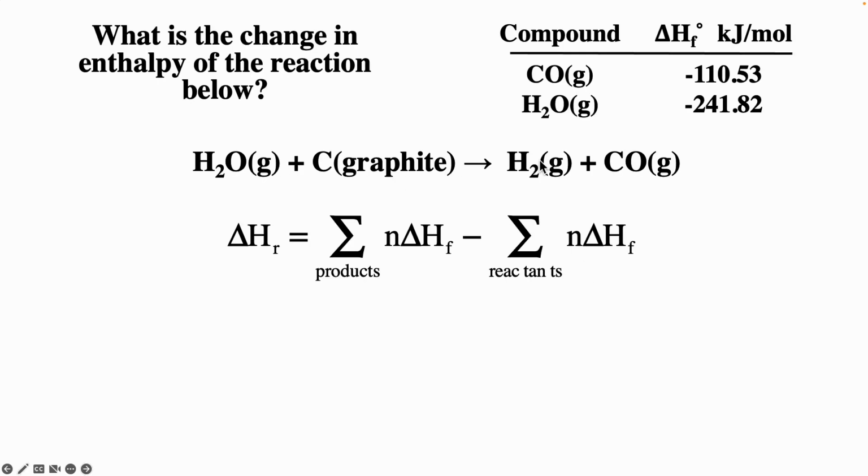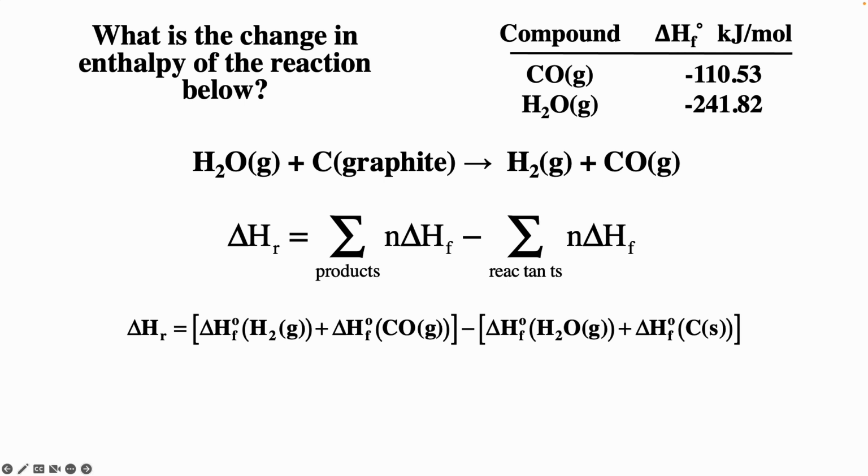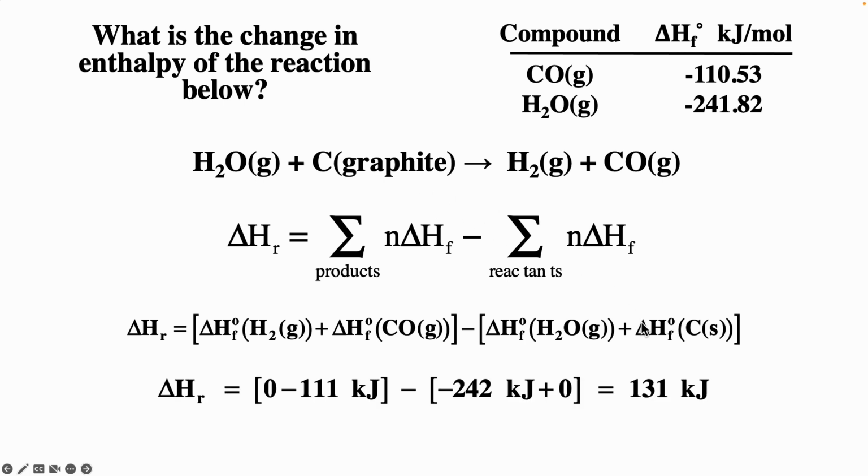We could ask, okay, what's the change in enthalpy for this reaction? Again, it's products minus reactants. On the right, we have the products. That would be 0 because it's an element in its standard state. And then the enthalpy of formation of CO, which is given as minus 110.53, minus enthalpy of formation of H2O gas, plus enthalpy of formation of graphite, which again is also 0.